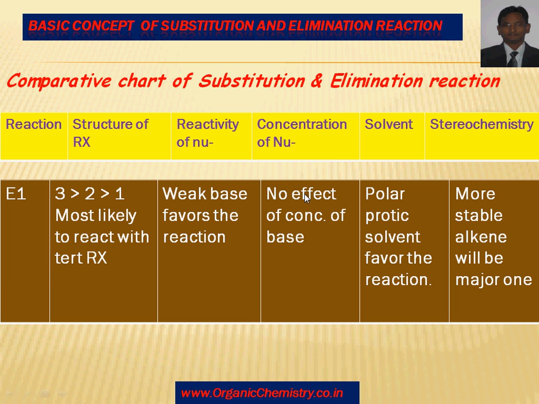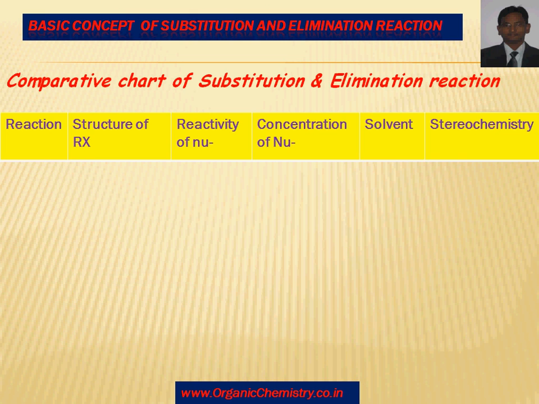Concentration of nucleophile: the reaction occurs in two steps. In the first, ionization and formation of carbocation occur, which is rate determining, and in the second, base abstracts proton to form alkene. The second step is fast, so no effect of concentration of base. In case of solvent, alcohols are polar in nature, therefore polar protic solvents favor the reaction. In terms of stereochemistry, the more stable alkene will be the major product. That is, if cis and trans are formed, then trans will be the major one because of its stability.